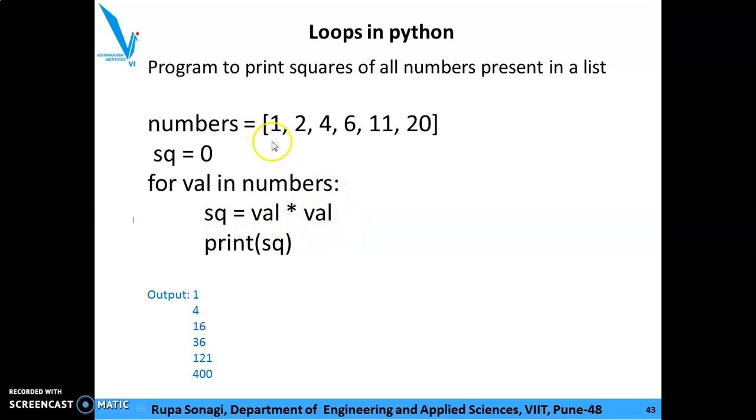So the first time the atom is 1. 1 into 1, print 1. Next atom is 2. So it will consider SQ is equal to 2 into 2, 4. Like this, the operation continues till the last element in the list. The last element is 20. So 20 into 20, 400. And every time the print is a part of this for loop with the same indentation. So every time the value will get printed on a new line.